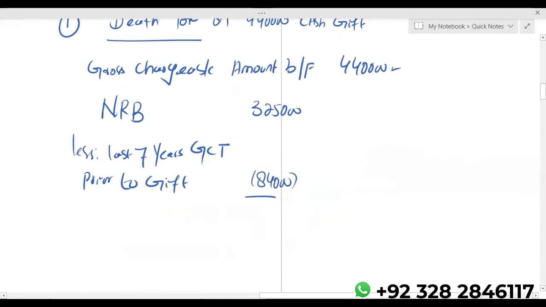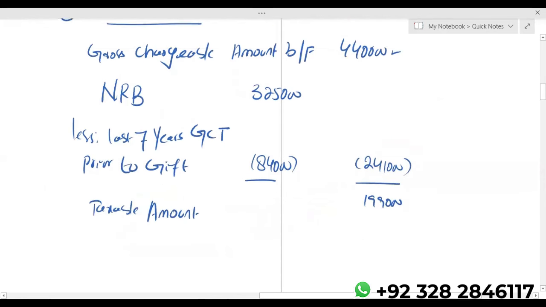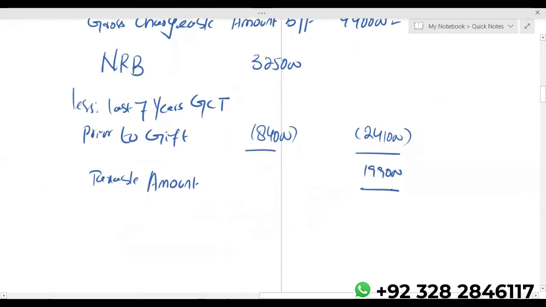So 325,000 minus 84,000, we are getting 241,000. So the available nil band is 241,000. Now we'll get the taxable amount, 199,000.